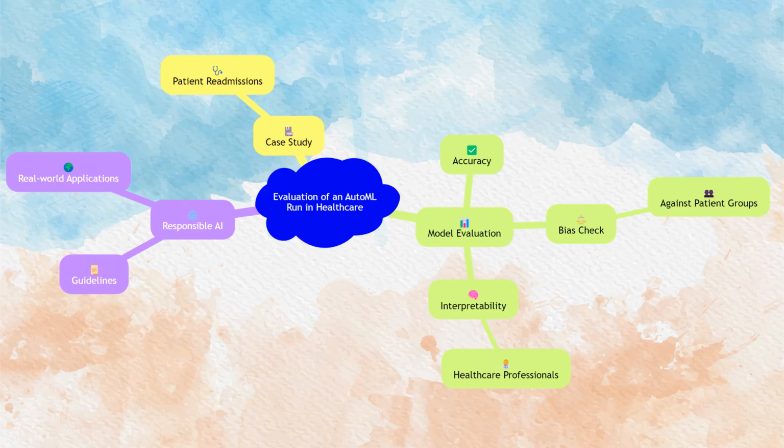To illustrate the evaluation of an AutoML run, let's consider a case study in healthcare. An AutoML model is developed to predict patient readmissions. Evaluating this model involves checking its accuracy, ensuring it does not introduce biases against any patient group, and making sure its predictions are interpretable by healthcare professionals. This case study highlights the importance of responsible AI guidelines in real-world applications.